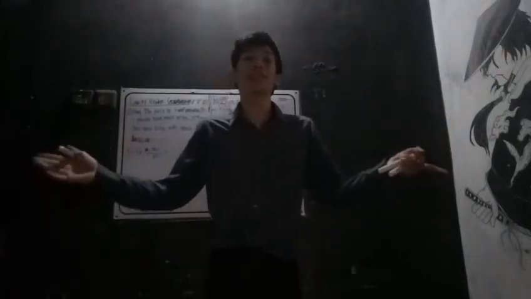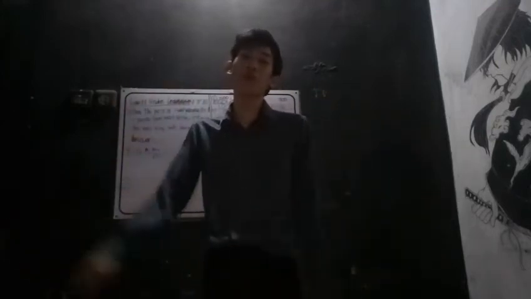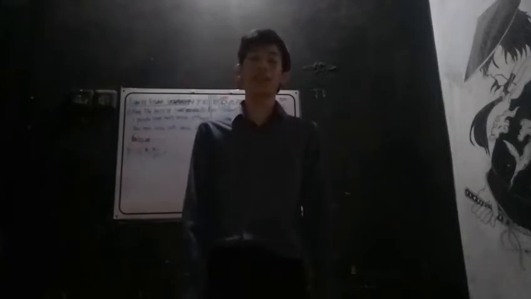G is 6.67 cross 10 to the power minus 11. So we put here 6.67 cross 10 to the minus 11. For the mass one, we have 40. The second one is 30. We divide with 2 square, and in this case we just make it quick. We have 6.67, 9 and 11, so we cross each other.